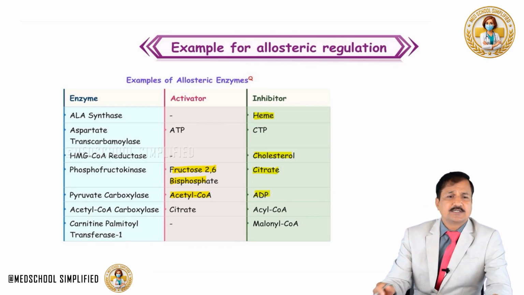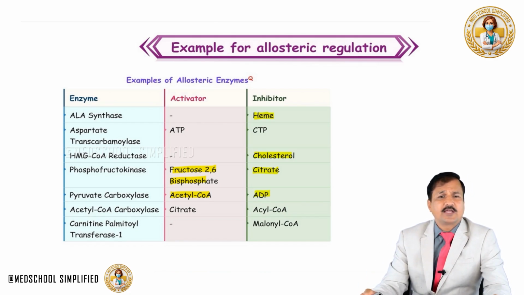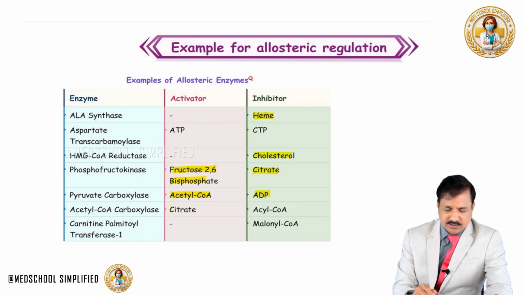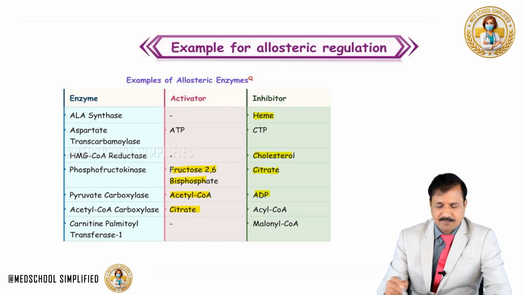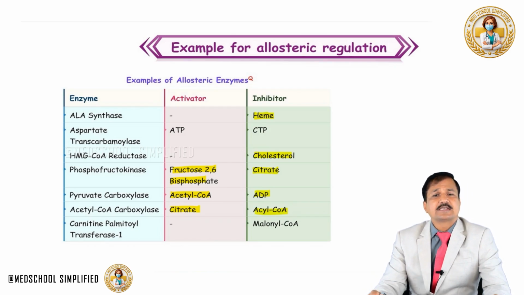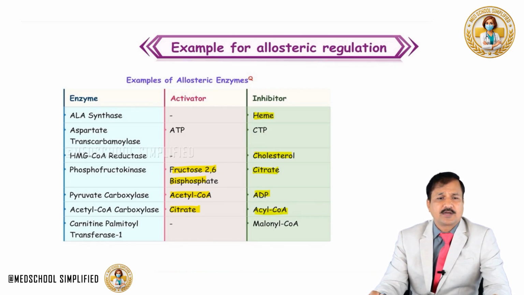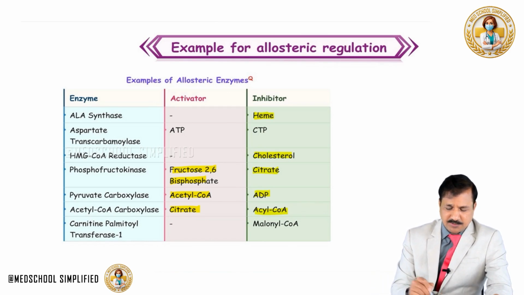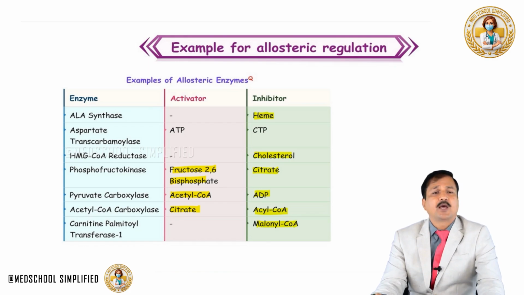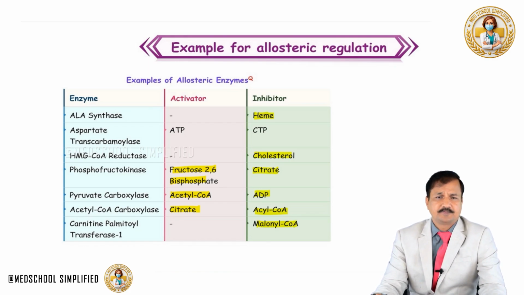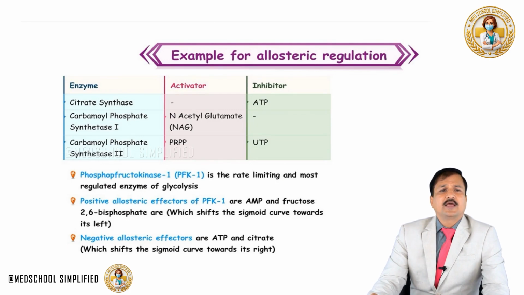Acetyl-CoA carboxylase enzyme, which is the enzyme involved in fatty acid biosynthesis: the positive allosteric modulator is citrate, negative allosteric modulator is acyl-CoA, which is the end product here. And carnitine palmitoyl transferase 1 enzyme, negative allosteric modulator is malonyl-CoA. And continuing here, citrate synthase, negative allosteric modulator is ATP.